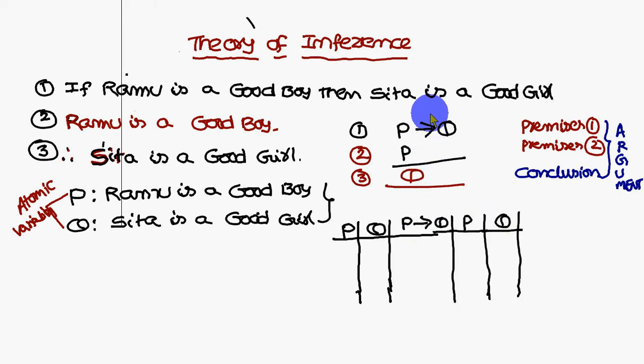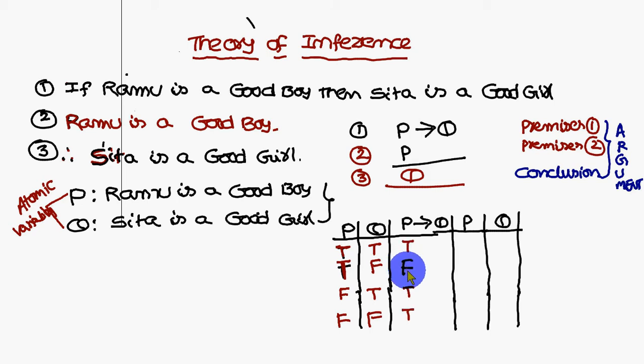Using the truth table also we will do this problem. Let us consider P and Q, and the truth table values. These are the values. P conditional Q, as already discussed: if the first statement is true and the second is false, then you get false. In all the remaining cases it is true. Therefore this one is false, and the remaining are all true.